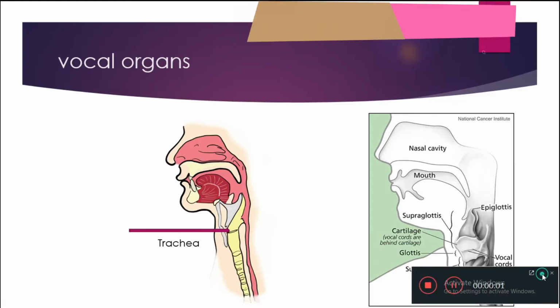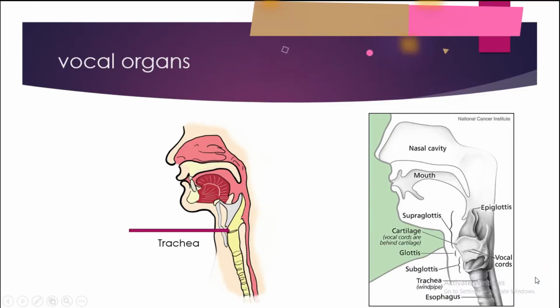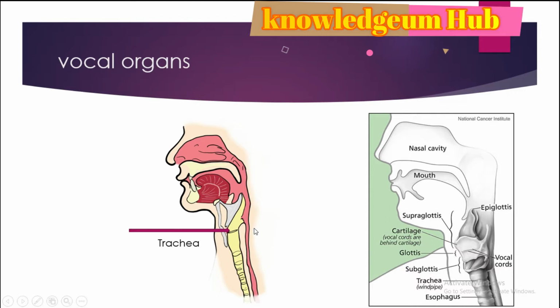Hello, today we are discussing the vocal organs, the organs that help us to produce the speech sounds for phonetics or other language. We can discuss it in detail: the trachea, mouth, nasal cavity, tongue, glottis, vocal cords, and other speech organs which help us to produce the speech sounds.